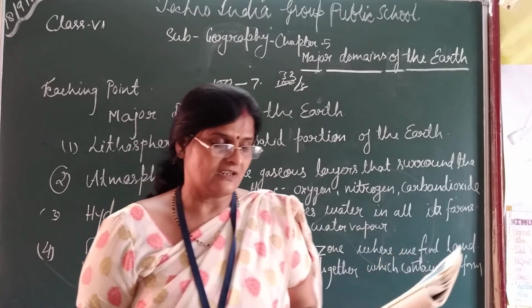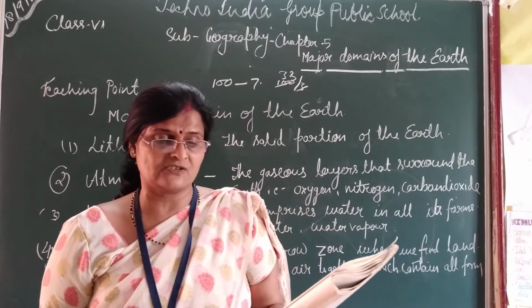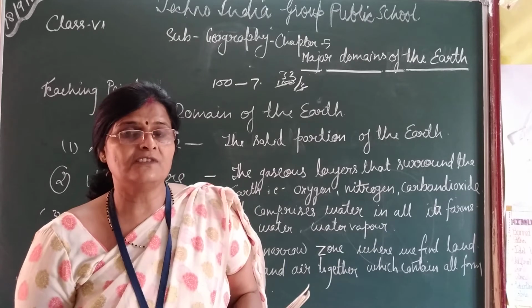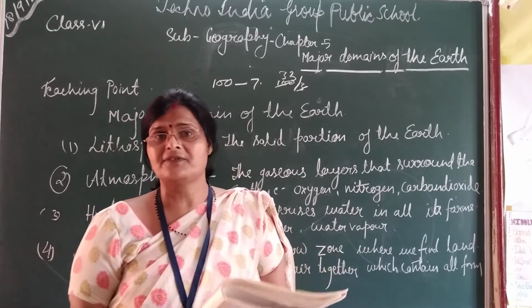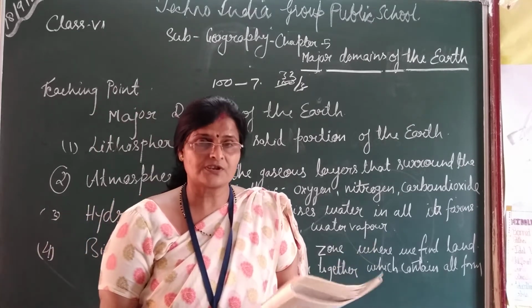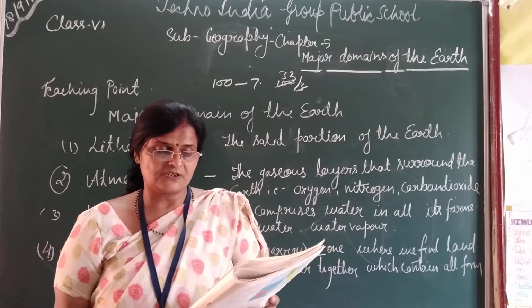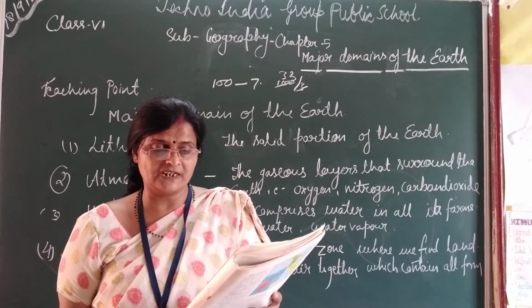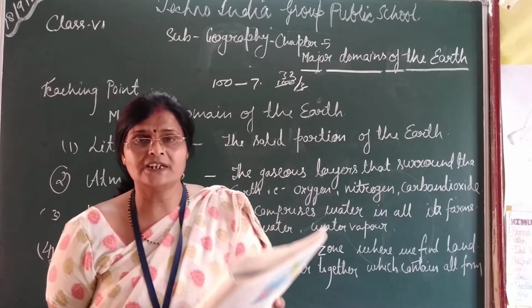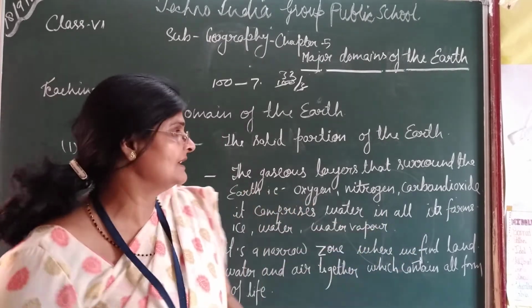Now the third one is Africa. Africa is the second largest continent after Asia. Africa is the second largest continent of the world. The equator, the 0 degree latitude, runs almost through the middle of the continent. You know 0 degree latitude, I have already told you in the last chapter.